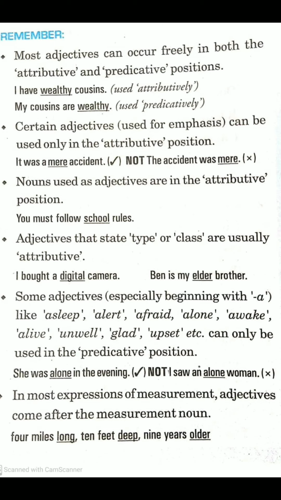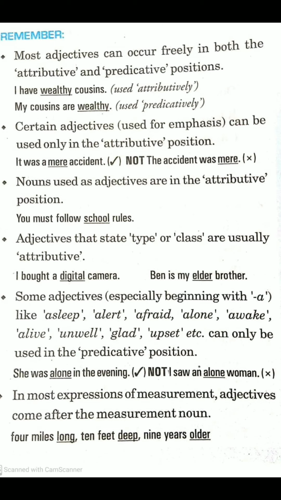Then some adjectives, especially those beginning with a, like asleep, alert, afraid, alone, awake, alive, unwell, glad, upset, etc., can only be used in the predicative position, meaning after a linking verb.